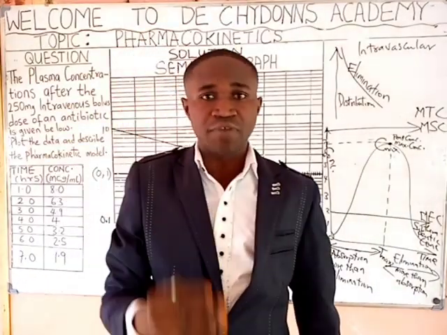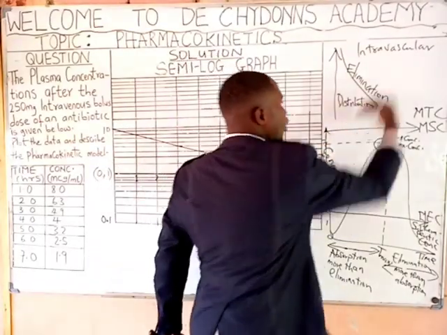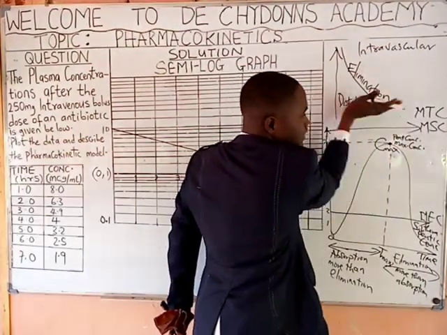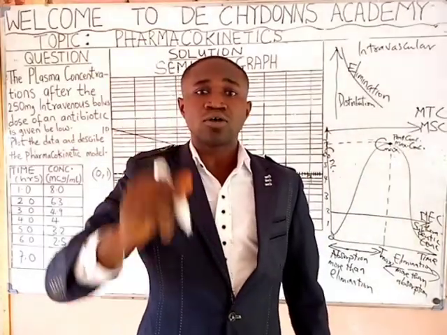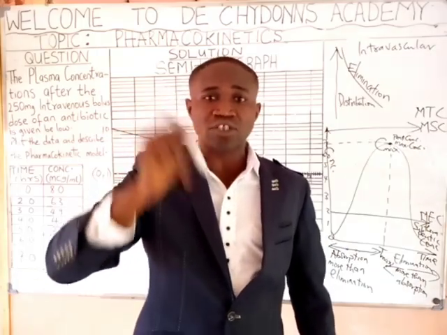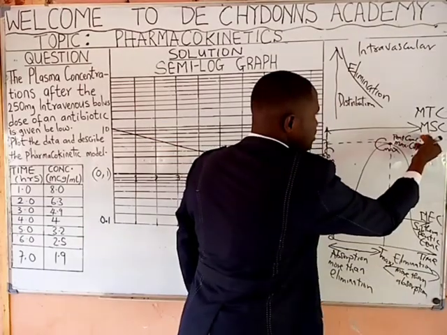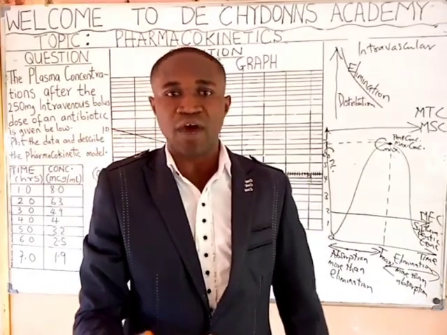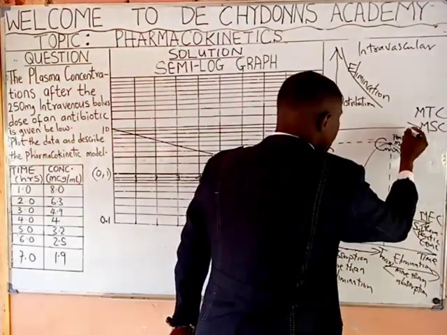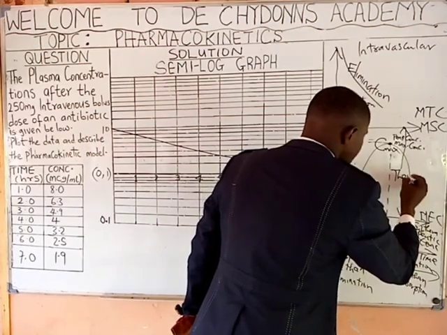The implication of this is that once the concentration of the drug is above this range, around this side, the concentration of that drug will be very toxic to the body. But once it is below the maximum safe concentration, the drug is very good. That is why we say from here to here is called therapeutic range.